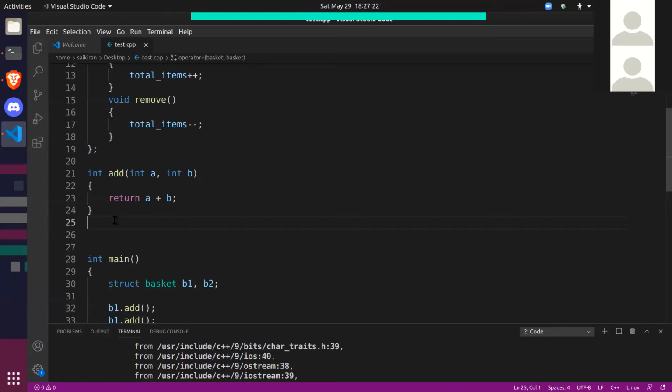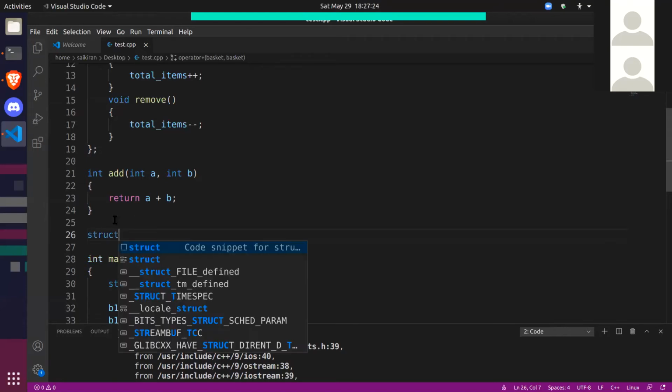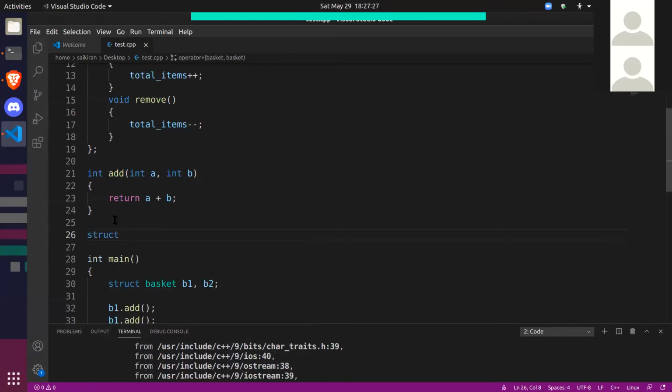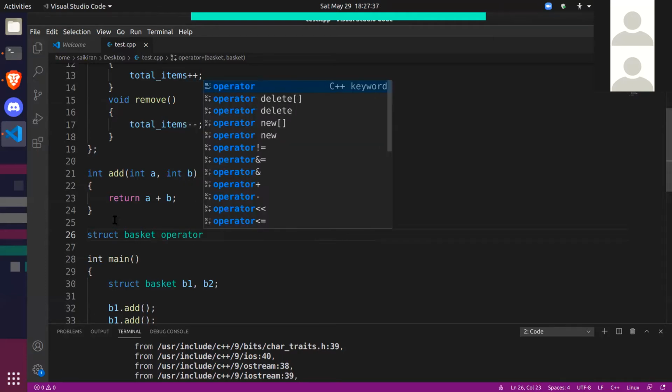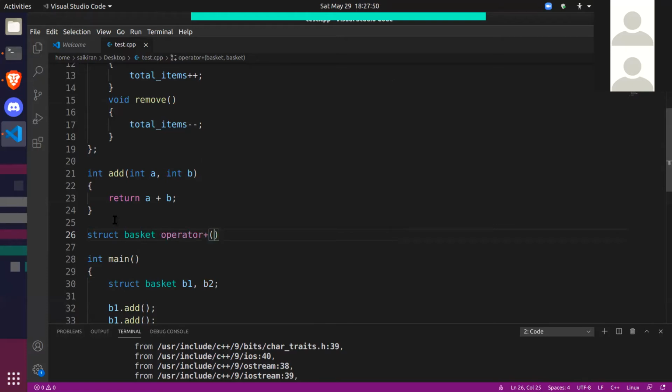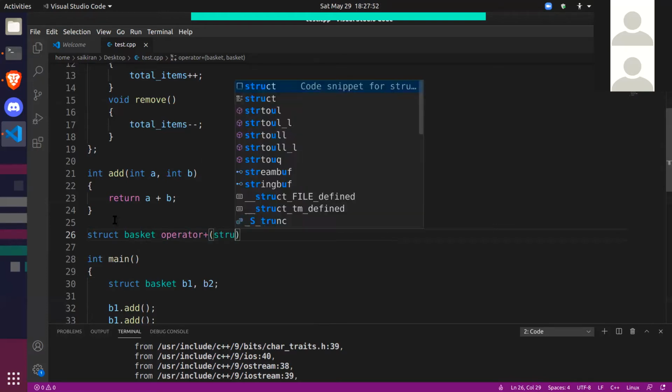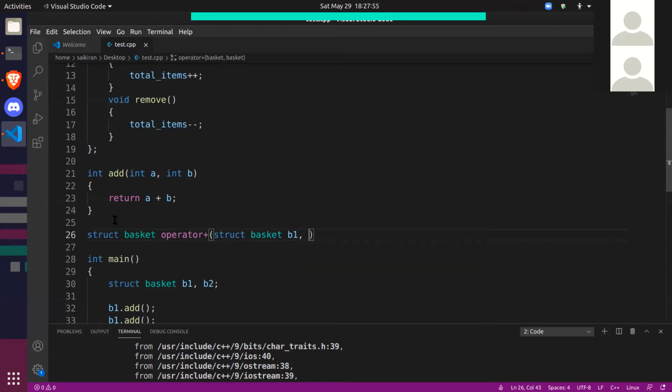Now we'll create this new add baskets function. So this should return a basket, so its return type should be a basket. And now the function name needs to be a special name. You can't write anything that you want. You have to specify this word called operator, and after that, specify the symbol that you're using. We are using the plus symbol. So we'll put plus and the operators. Struct basket b1, comma, struct basket b2.